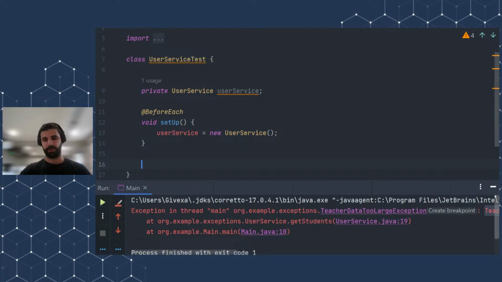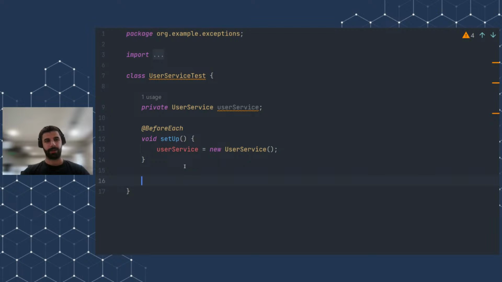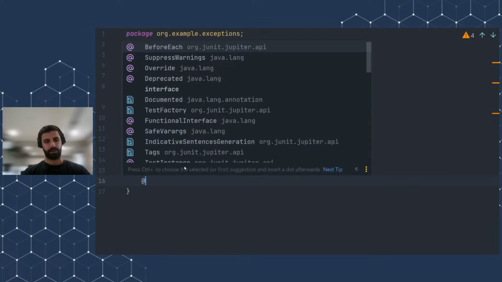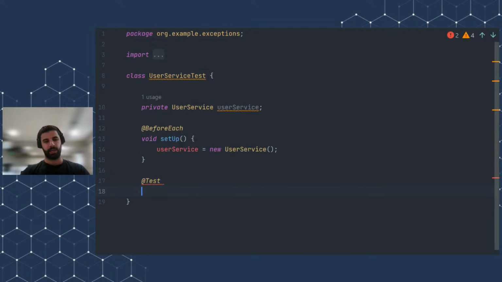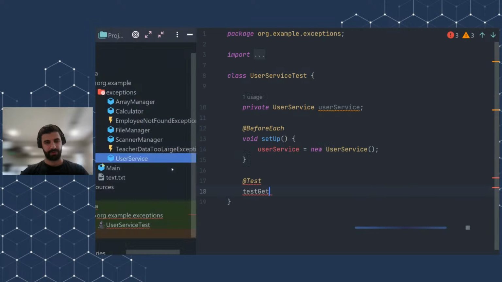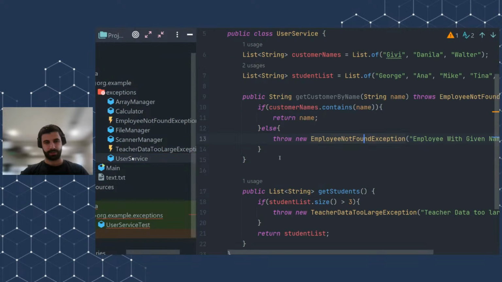And what we can do here is write a test. We can give it a name, test get. So what was the name of the method? Just a second. The name is get customer by name.